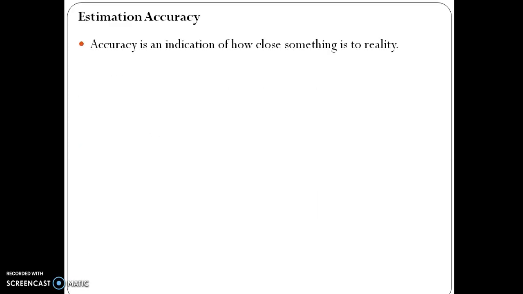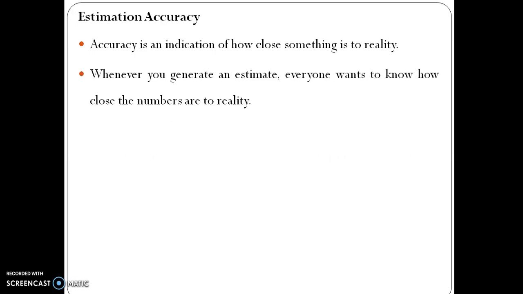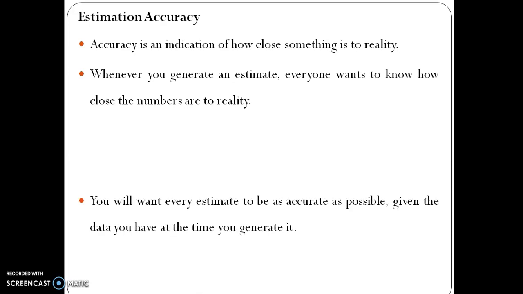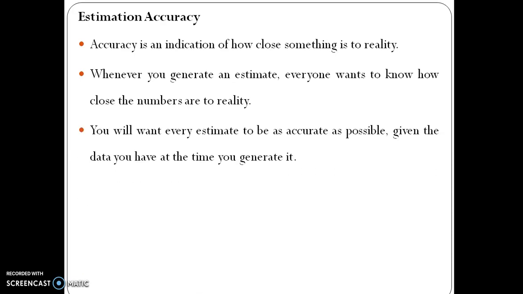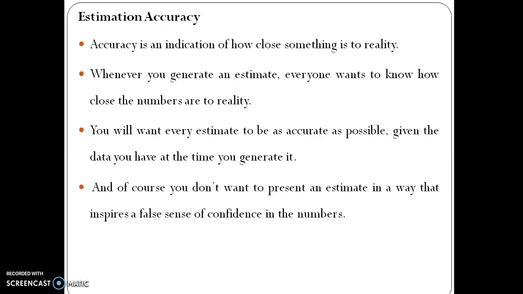Estimation accuracy. Accuracy is an indication of how close something is to reality. Whenever you generate an estimate, everyone wants to know how close the numbers are to reality. You will want every estimate to be as accurate as possible, given the data you have at the time you generate it. And of course, you don't want to present an estimate in a way that inspires a false sense of confidence in the numbers.